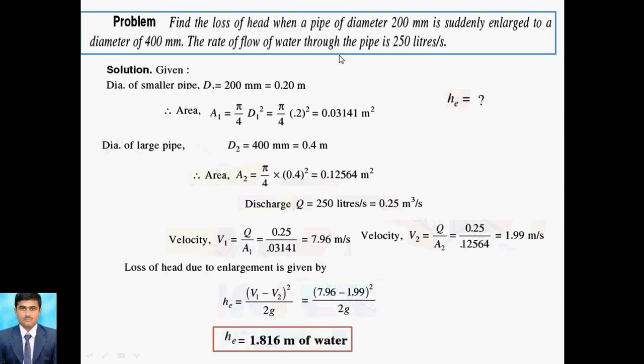As we know, this word indicates enlargement. So again I repeat this term, that is sudden enlargement. Enlargement means the smaller diameter is expanded to a bigger size. So 200 mm is there initially and it becomes 400. That's why we are using this formula, that is He is equal to V1 minus V2 bracket square upon 2G. After putting these values we will get the value of He.